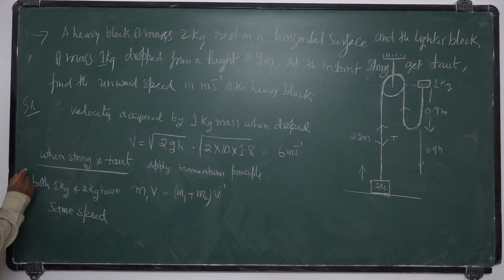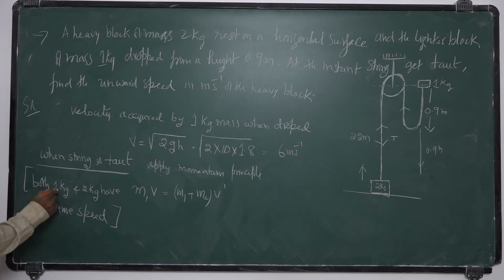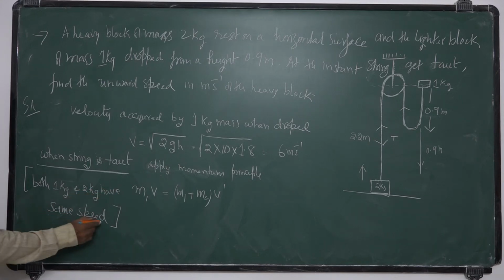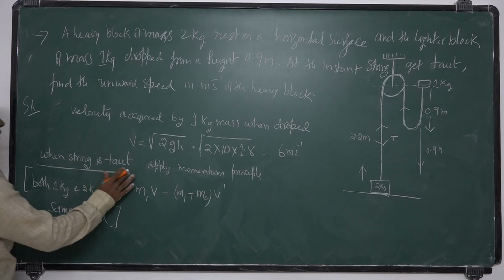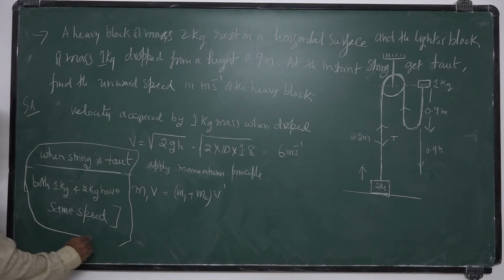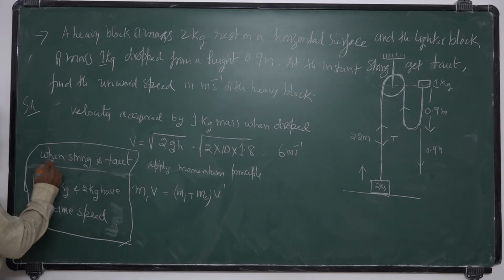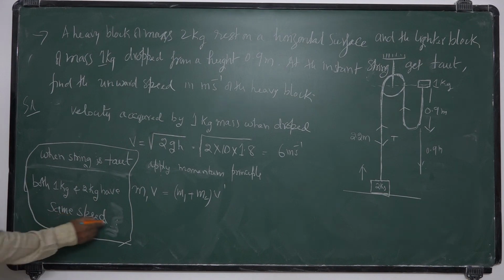So you note down this point: when the string is taut, both 1 kg and 2 kg have the same speed.